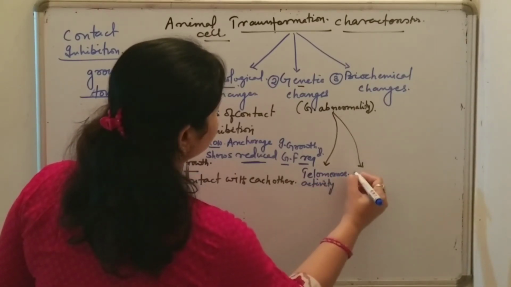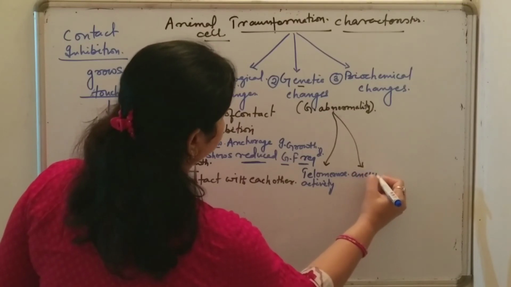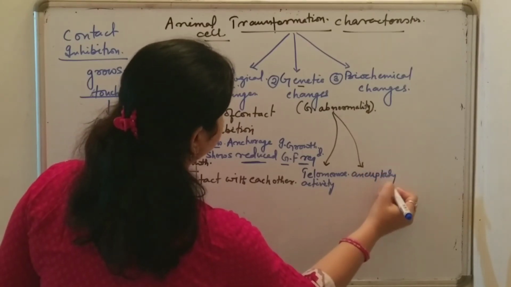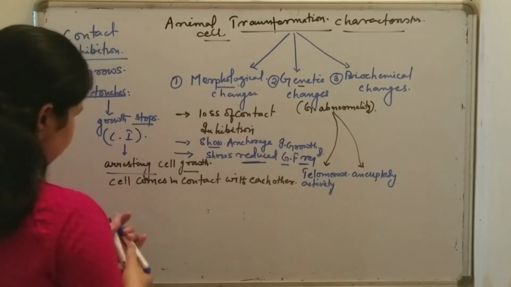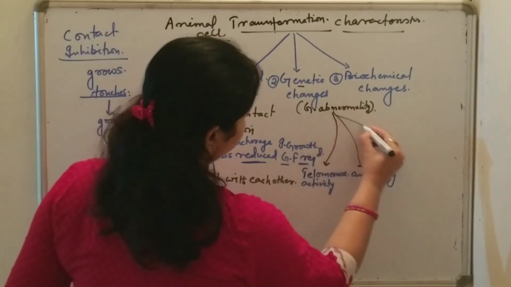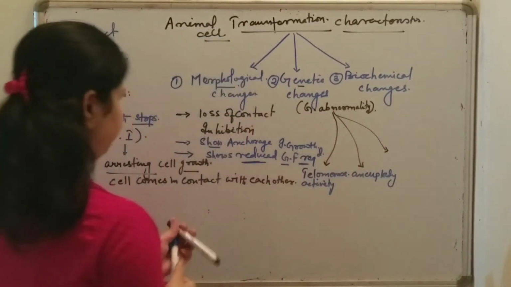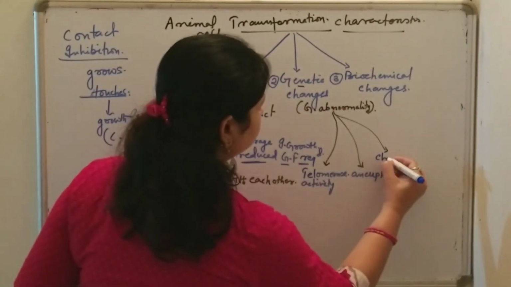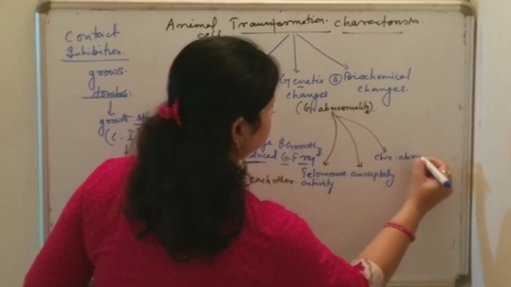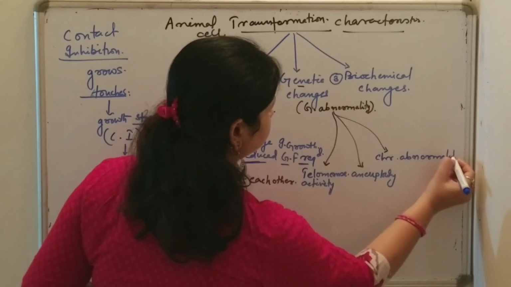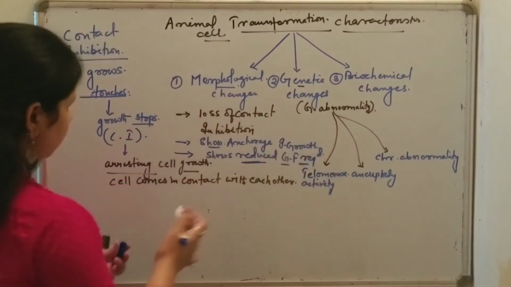Another is aneuploidy, and third one is chromosomal abnormality. So these are some of the genetic changes.